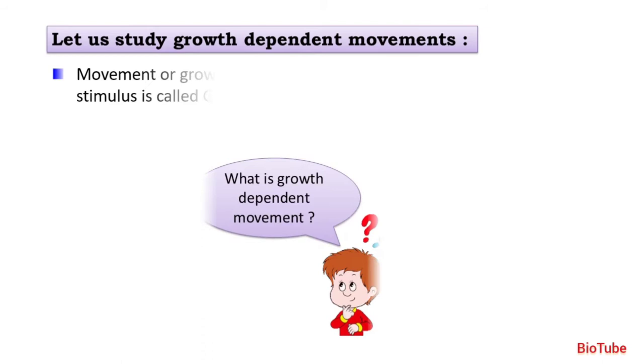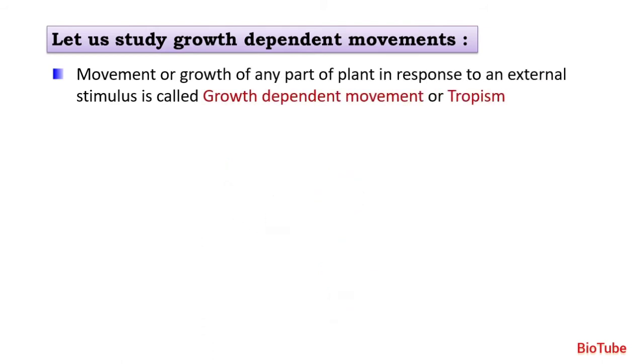So now, after understanding the growth independent movement, let us study some growth dependent movement. What is growth dependent movement? Movement or growth of any part of plant in response to stimulus is called growth dependent movement or tropism. That is, if any part of plant is growing in response to some external change, that is called tropism or growth dependent movement.